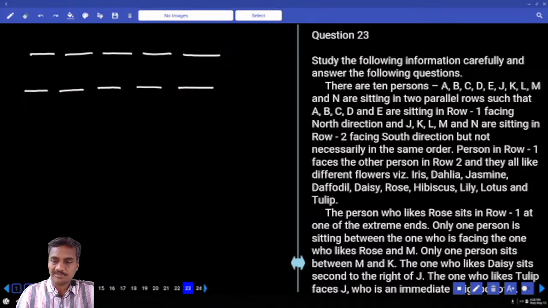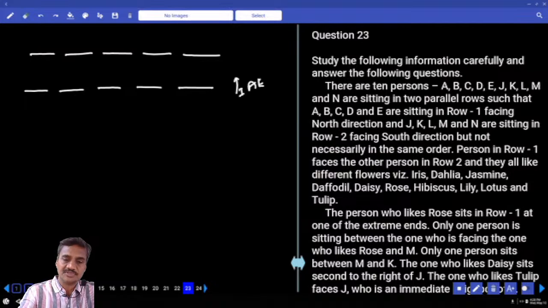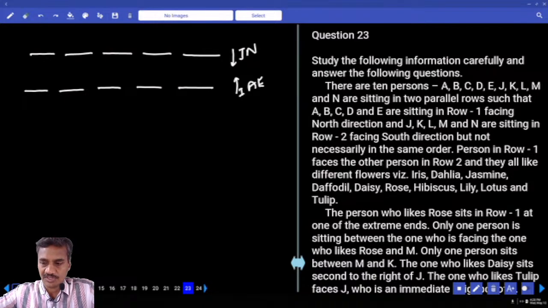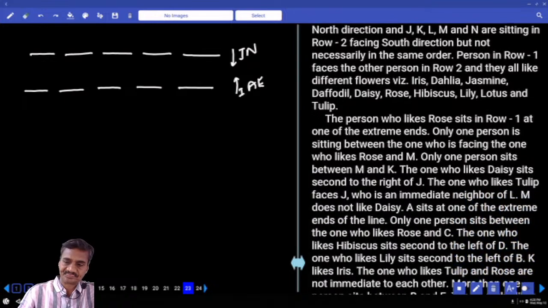Row 1. A, B, C, D, and E are in row 1 facing north direction. Now, this is row 1. And who are the persons here? A, B, C, D, and E. Now, this is row 2. J, K, L, M. They are facing towards south. And persons in row 1 face persons in row 2, and so on.